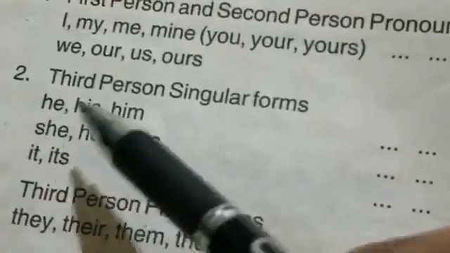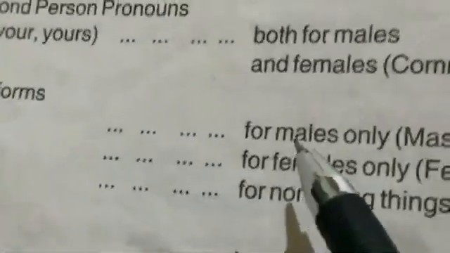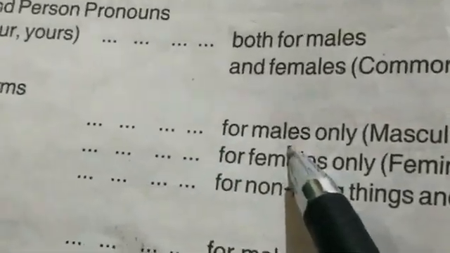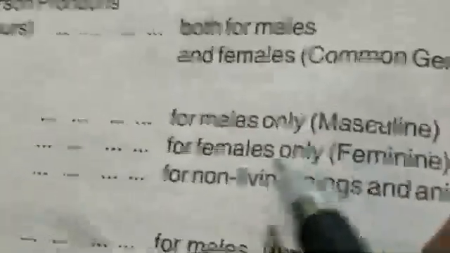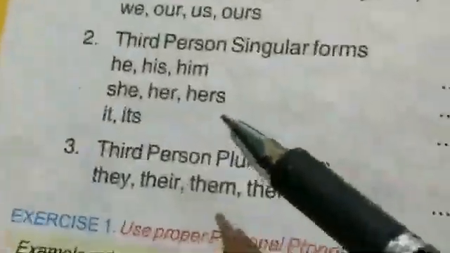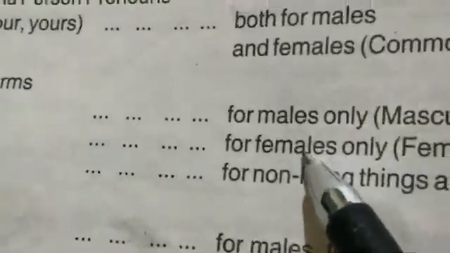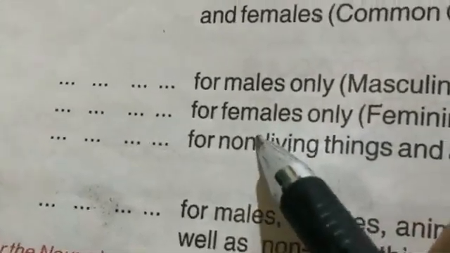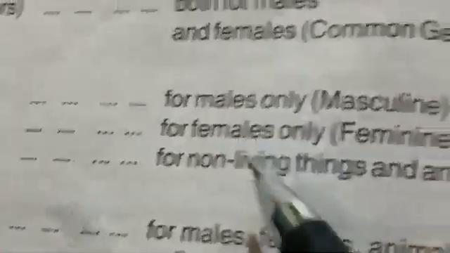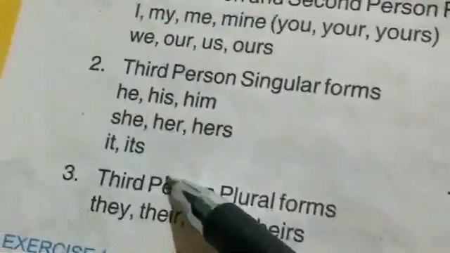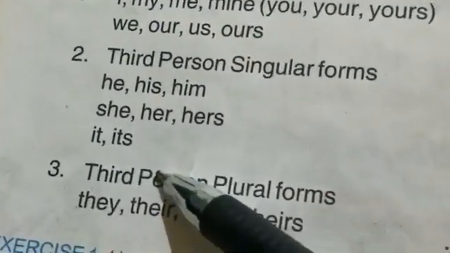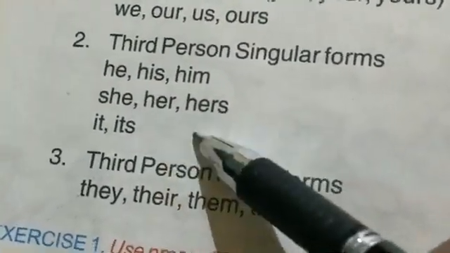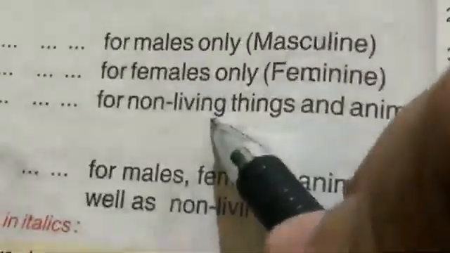He, his, him are used for males only, so masculine, and she, her, hers are used for females or girls only. Males means boys or men, and females means girls or women. So these are feminine. Now it and its are used for all animals, birds, and non-living things, even trees also. So these are neuter gender.